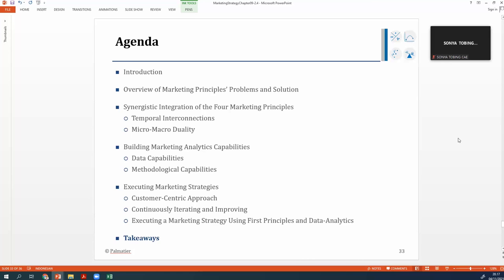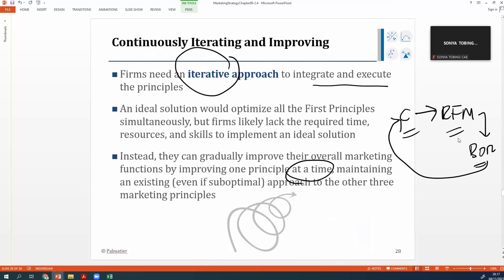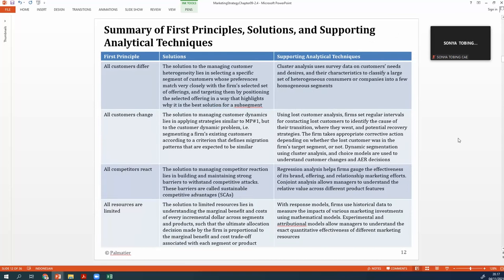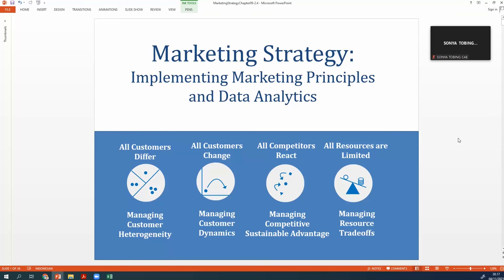All right, that's all on implementing the marketing principles and data analytics. Any questions?